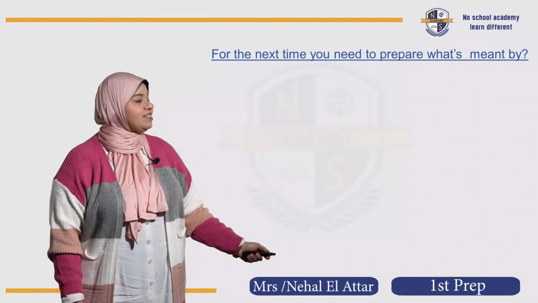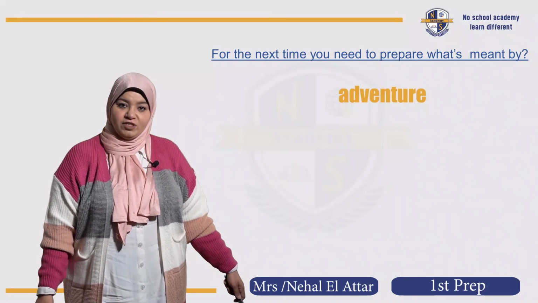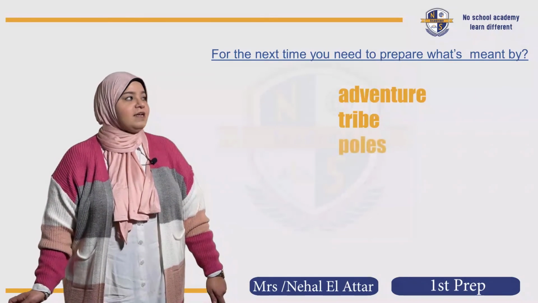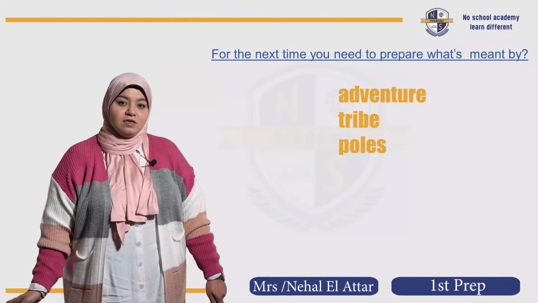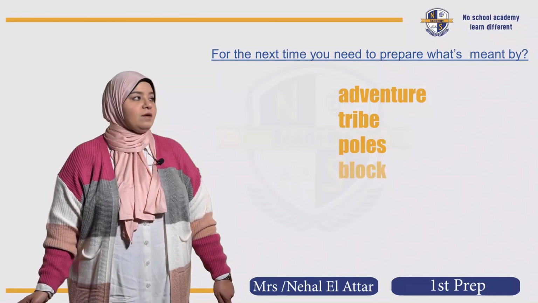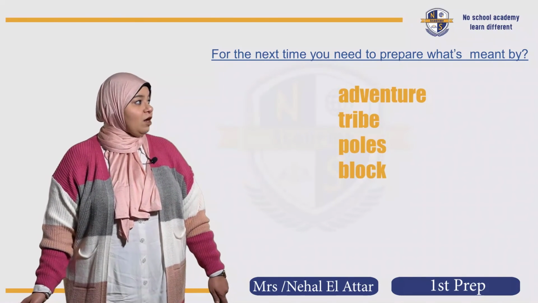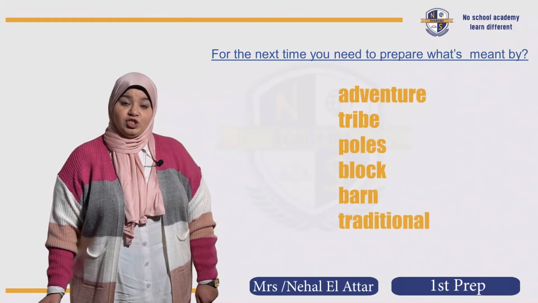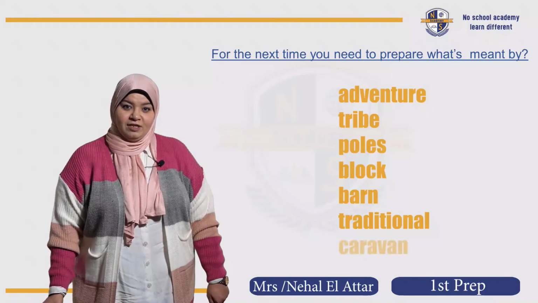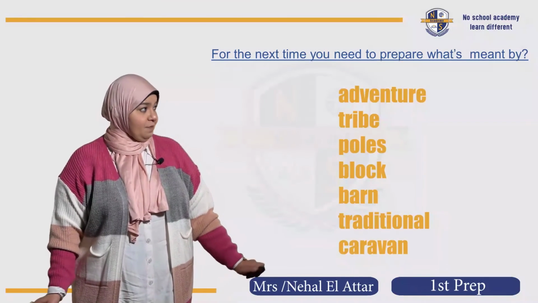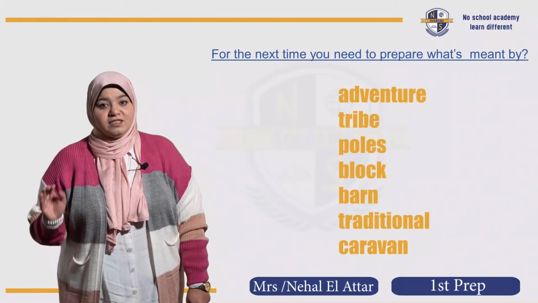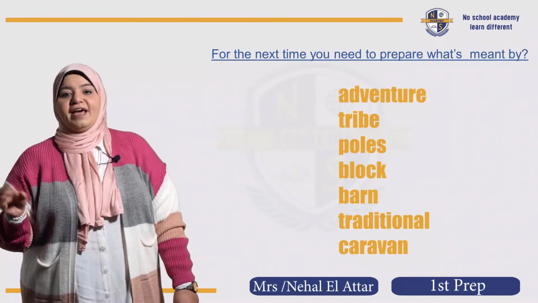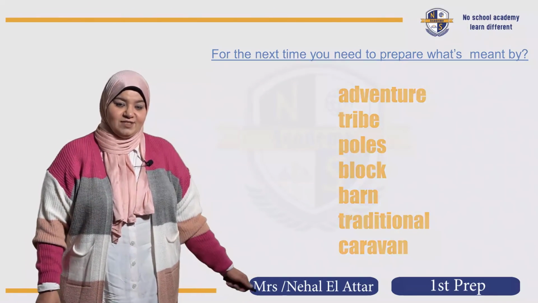The first one is adventure, then tribe, then poles, block, barn, traditional, caravan. That's it. Don't ask me about meanings. I'm just saying prepare them. So you look up the meanings and wait for my explanation next time.